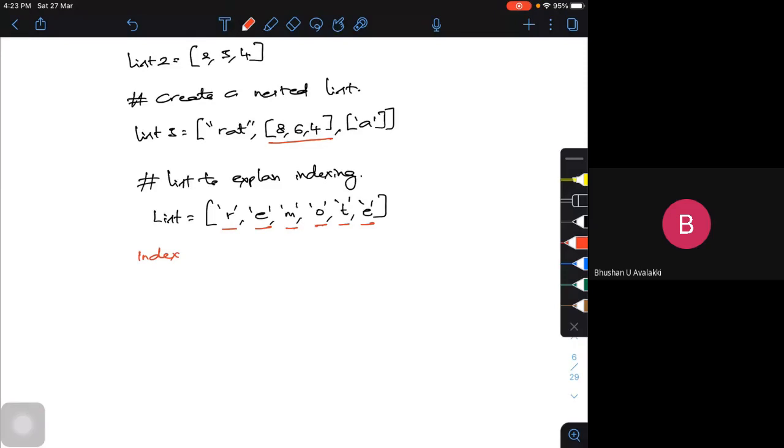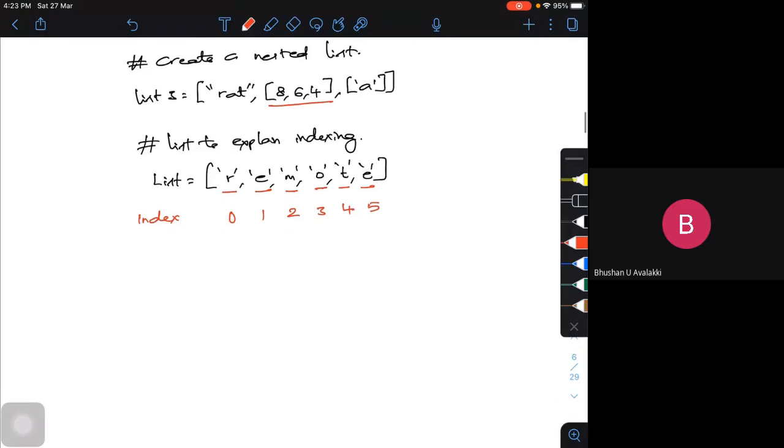That means R is assigned a value of 0, E is assigned 1, M is assigned 2, O is assigned 3, T is assigned 4, and E is assigned 5. If it is a bigger word, it can go on from 0 to 99, 100, whatever it may be, in the positive direction.